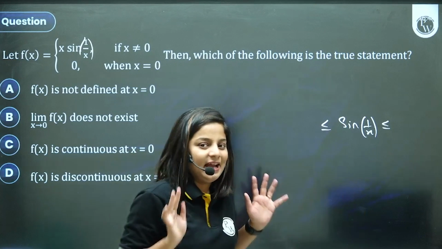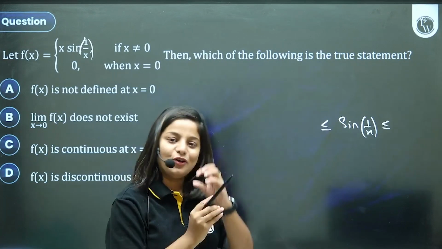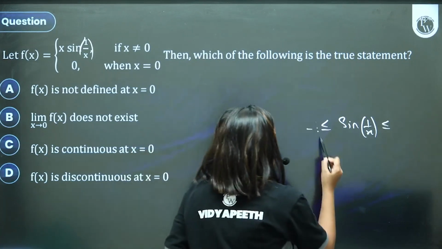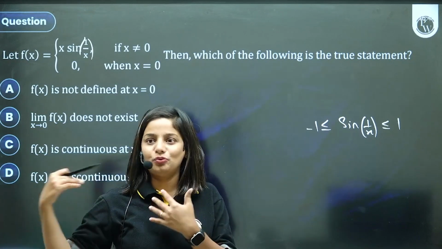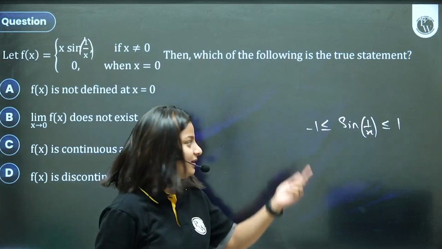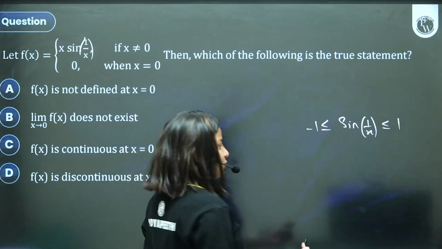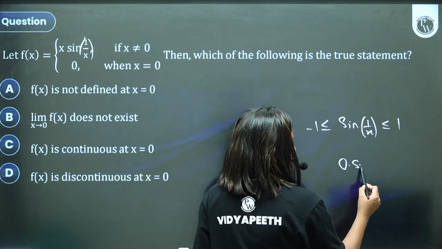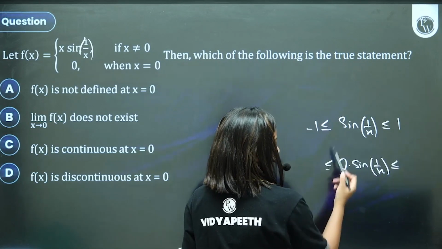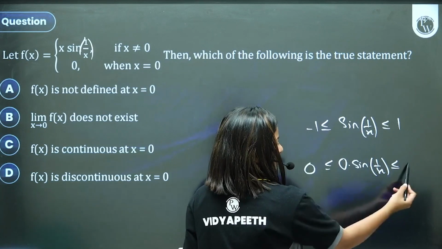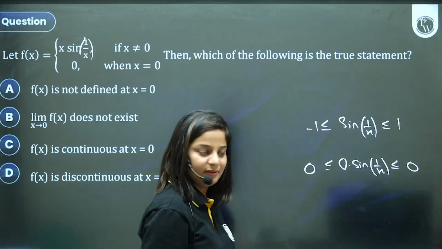You know that sine of any number will always lie between -1 and +1. Be it 0, pi by 2, infinity, sine of any number lies between -1 and 1. So what will be 0 into sine of any number? If I multiply this with 0, it's going to lie between 0 and 0.